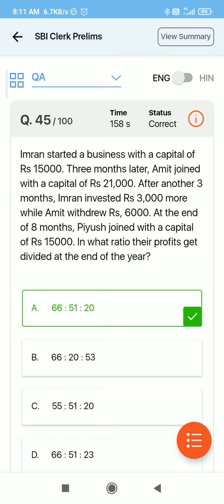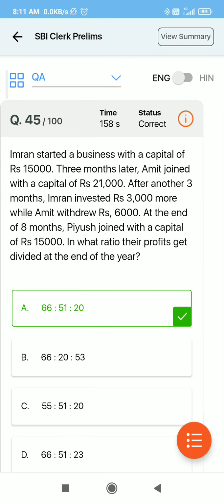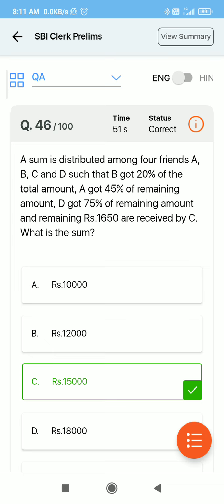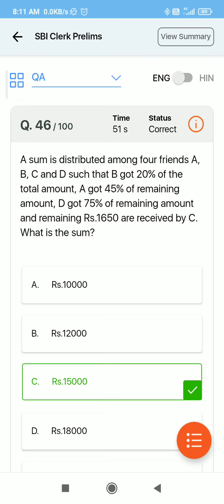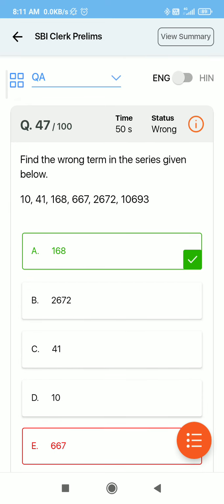In the practice section you have to write the questions which you were able to solve in mocks, but that took very much time. Now the next question is also a sum distribution question, so it is correct. The timing is also good, so fine. Now we will move to number series, and here I can see that I have attempted a wrong question of number series.